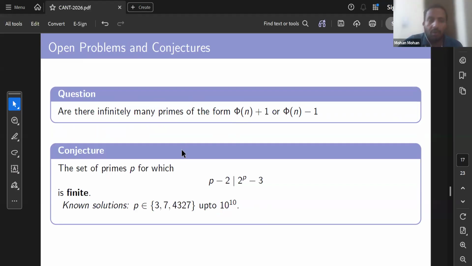Another interesting problem that arises from this phi n function is this. The set of primes p for which p minus 2 divides 2p minus 3 is finite. In fact, we have verified by programming that up to 10 raised to power 10, we only find 3 primes: 3, 7, and 4327. 4327 is also prime. And this problem actually comes from Samuel's torsion function, for which the de Cornish conjecture is there, that S2p divides phi n minus 1 or not.